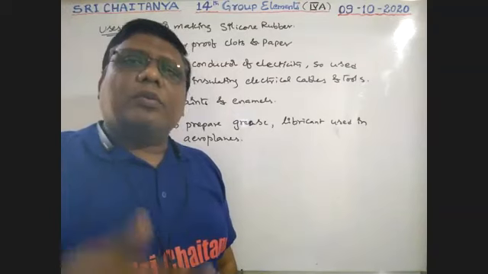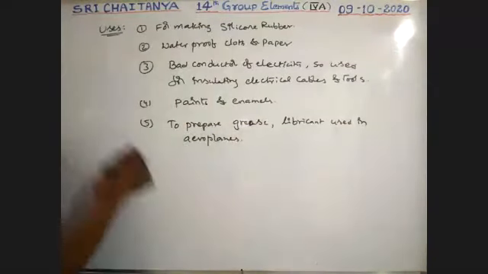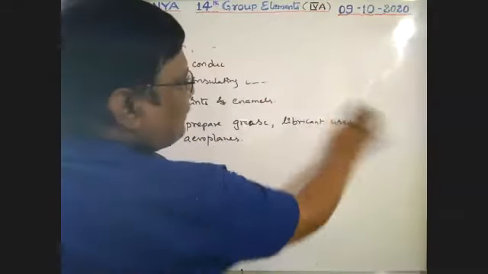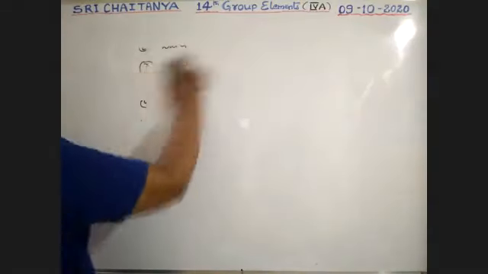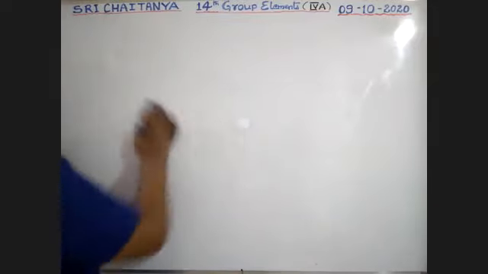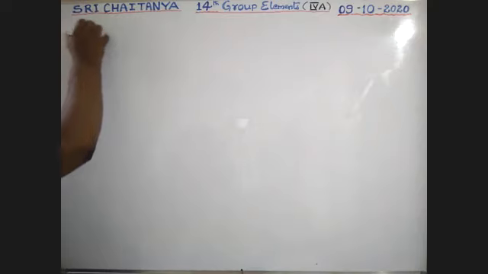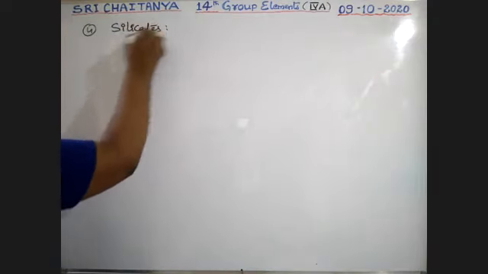Next compound, silicates. That is important.